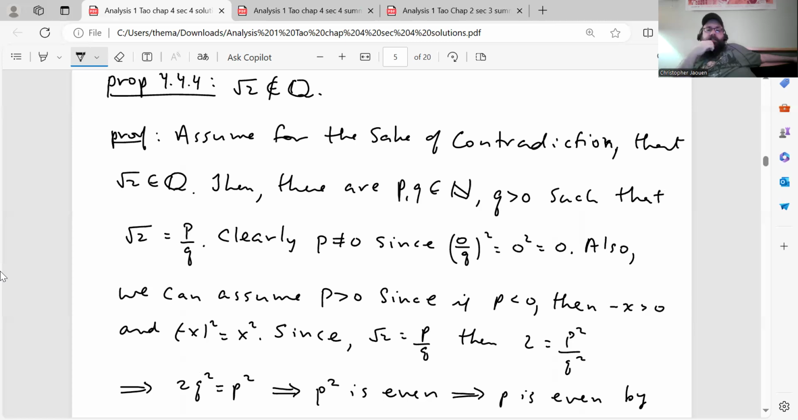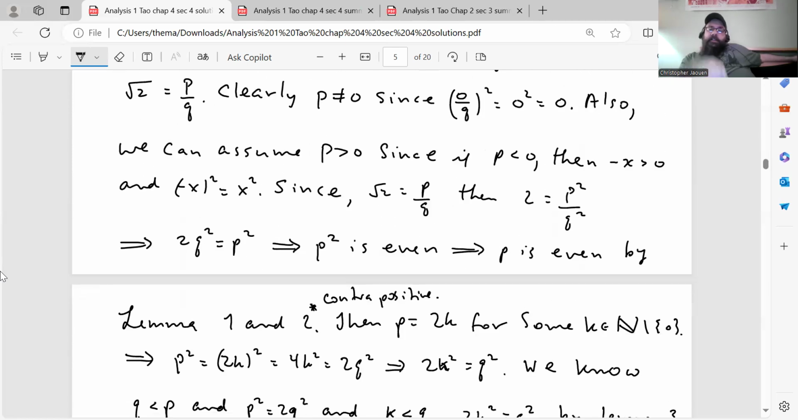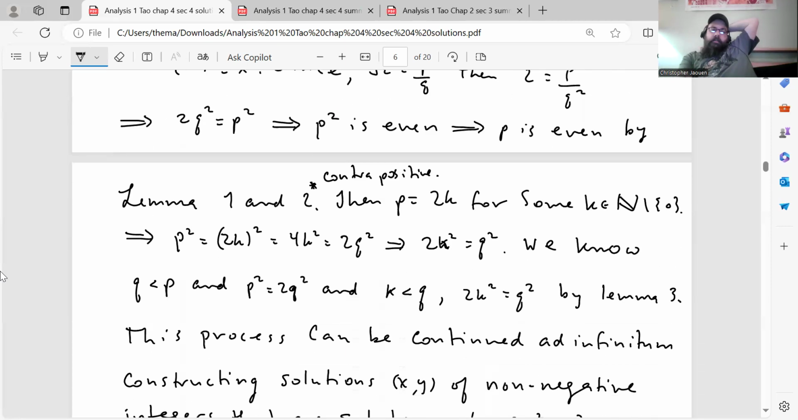Clearly p is not 0, since if you squared 0 over q, you get 0 squared, which is 0. Also, we can assume p is positive, since if p is negative, then we can take negative x, which would be positive, and notice that negative x squared is the same thing as x squared. Then, since square root 2 is equal to p over q, by our assumption, then 2 is p squared over q squared, which means that 2q squared equals p squared, which implies p squared is even, which means that p is even by lemma 1 and lemma 2, the contrapositive of it.